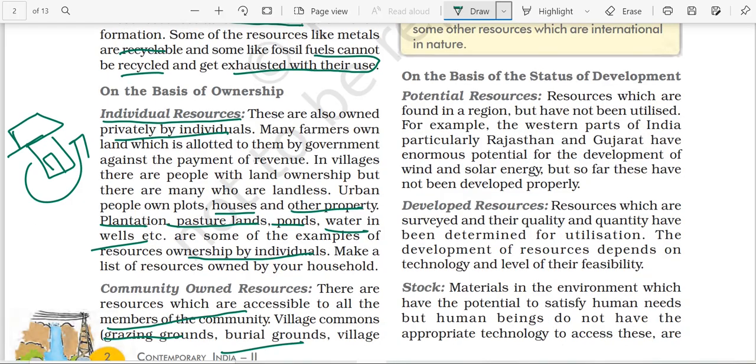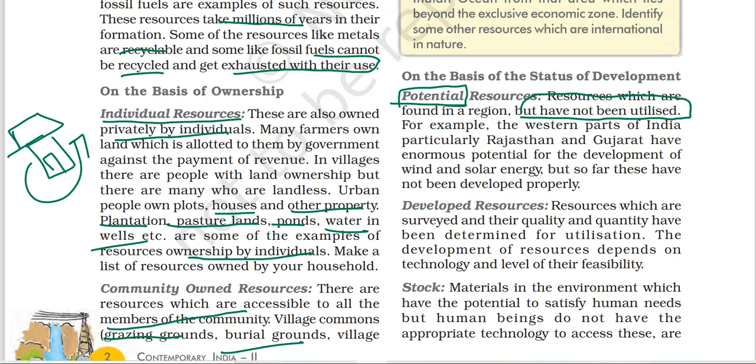Let's move ahead, on the basis of status of development. So you have potential, developed, stock, and reserve resources. Let's understand it. Potential resource means here we talk about capacity, that the resource has the capacity to fulfill our needs, but it is not properly utilized. Properly utilized means 100% utilization, which is still not done. It has enormous potential, like the case of Rajasthan and Gujarat.